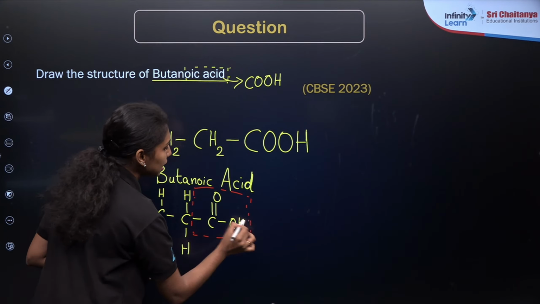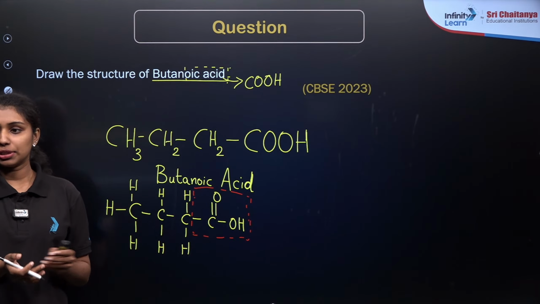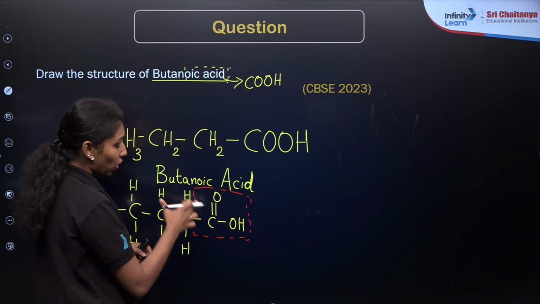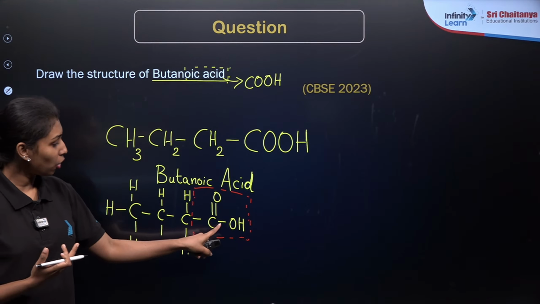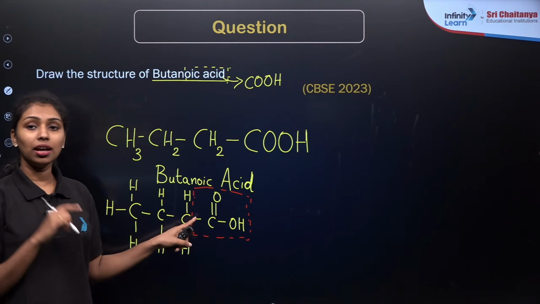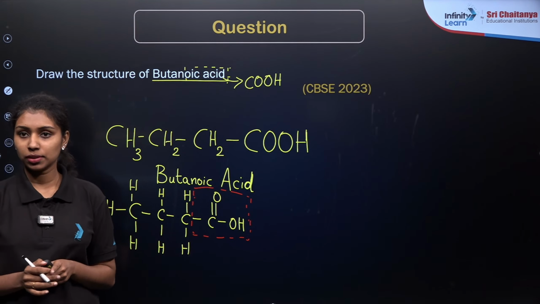Draw the structures of propanol and propanone. Arush, now check here what is the valency of carbon and how it is balanced here. In the case of the COOH group, the oxygen will be forming a double bond with the carbon atom and OH will be forming a single bond. So this will be a total of 3 bonds and the remaining bond will be formed with the neighboring carbon atom.